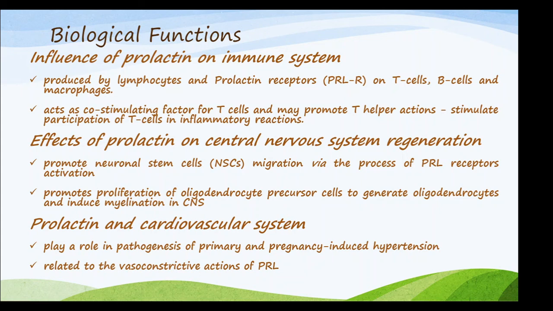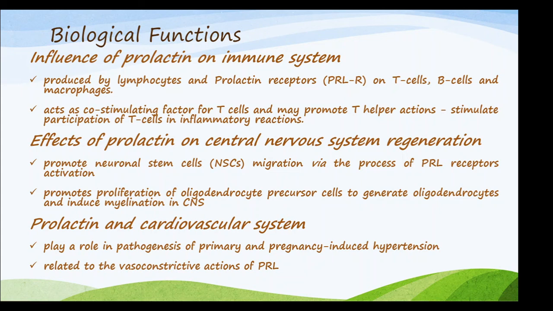So fourth function is influence of prolactin on immune system, that is produced by lymphocytes and prolactin receptors on T cells, B cells, and macrophages. Acts as a co-stimulating factor for T cells, promotes T helper actions, so helps in stimulating T cells for inflammatory actions. Fifth function is effects of prolactin on central nervous system regeneration.